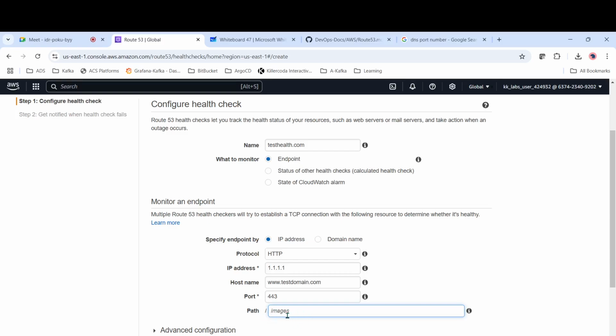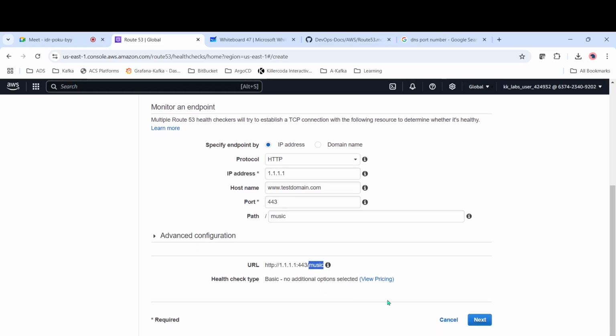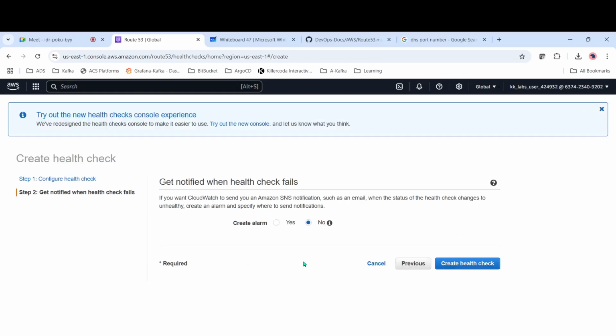For example, they have given images, songs, music, whatever it is. If you take slash music, it will always be checking this path. In case it is not accessible, then it will throw an error. So if you see here, the final URL will be like http://1.1.1.1, this is your IP address, right, slash music. This endpoint it will always be checking, and in case there is some issue, it will throw the error.